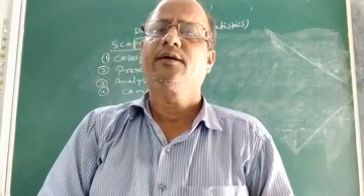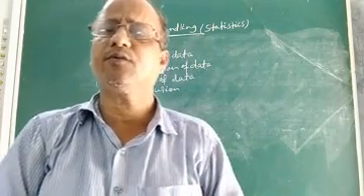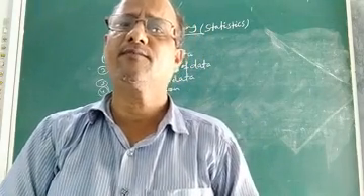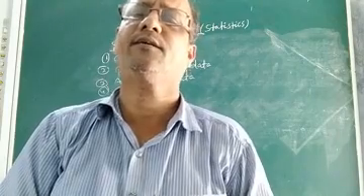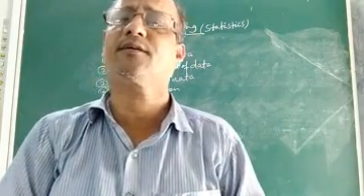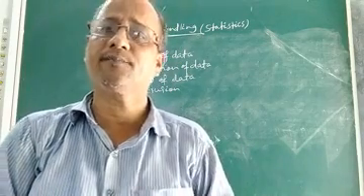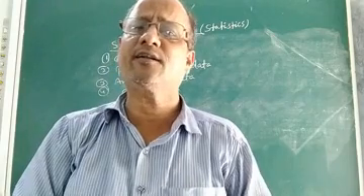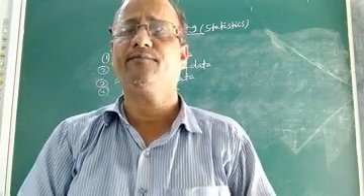Children, in the last class we completed the chapter Perimeter and Area, where we were discussing the last part of the chapter, that is the area of a circle. How to find the area of a circle, semicircle, their circumference or perimeter, etc. We have discussed everything in detail. So today let us start a new chapter known as data handling.